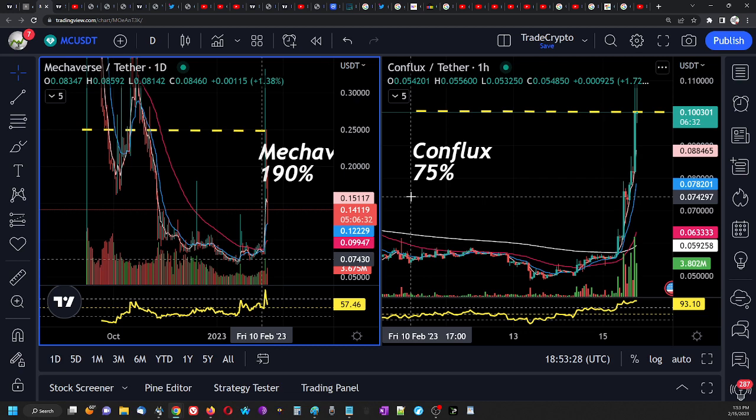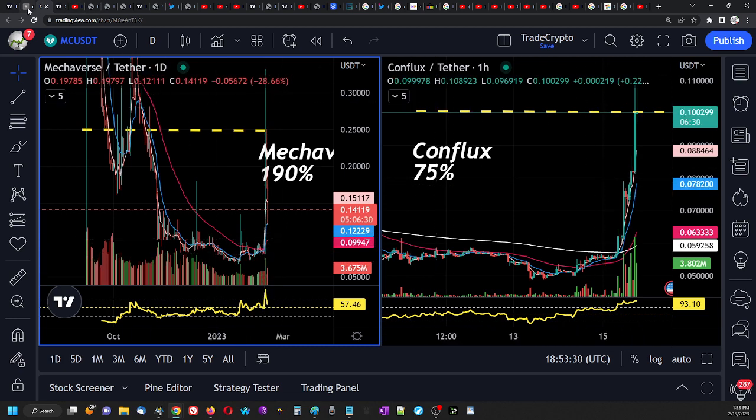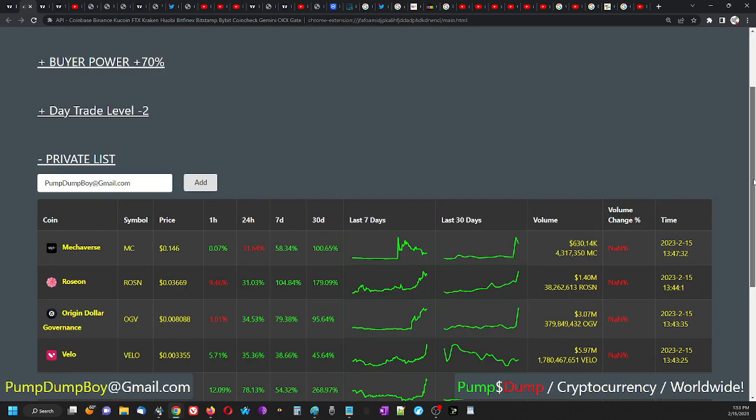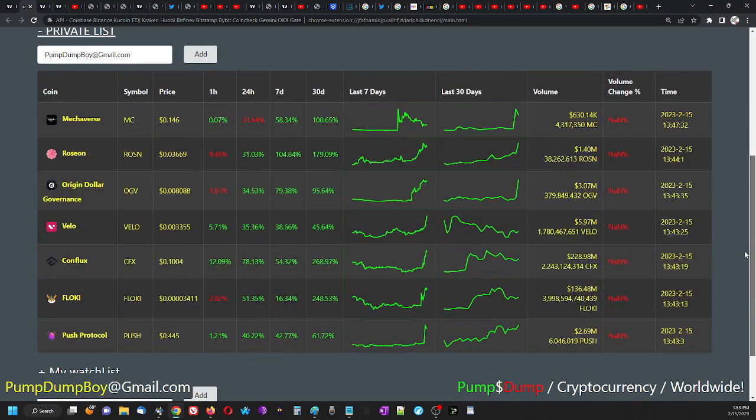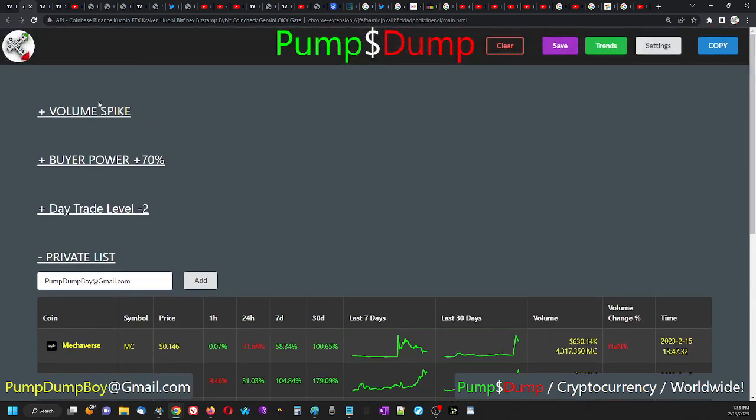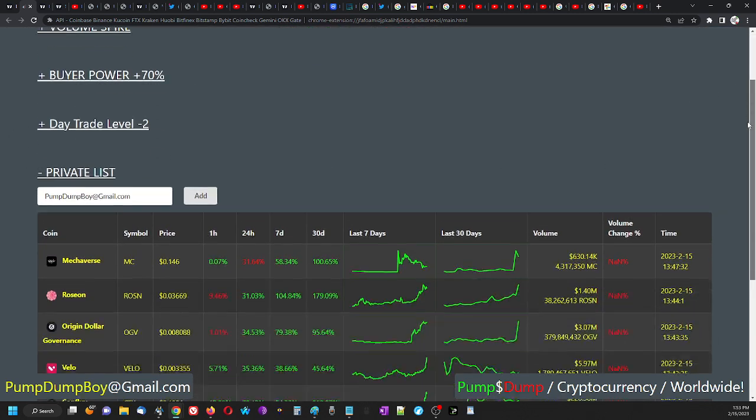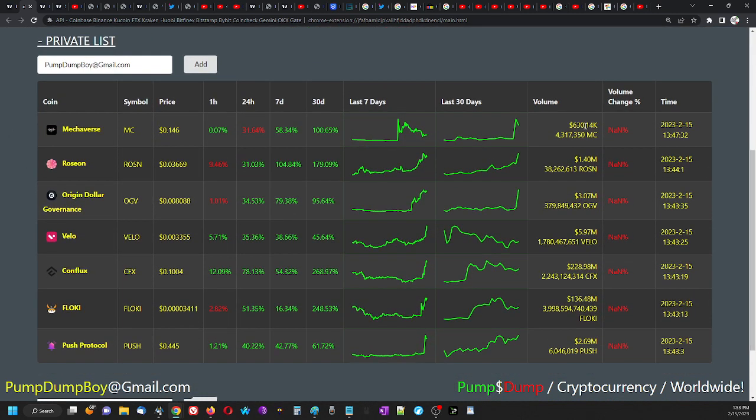Okay. Let me show you something here. These are the trades I share in the private list. In the last 48 hours, we traded Meshaverse, Rosion, Original Dollar, Velo, Conflux, FLOKI, and Push Protocol. We focus on volume. Volume spike plus buyer power, because volume is confirmation. Okay, 630,000, 1.4 million, $3 million in volume, 5 million, 228 million.